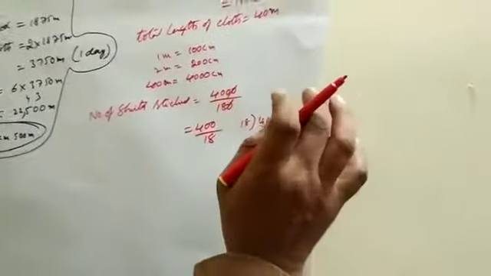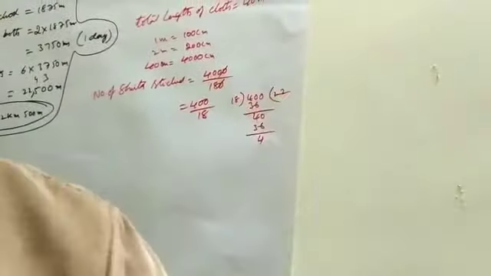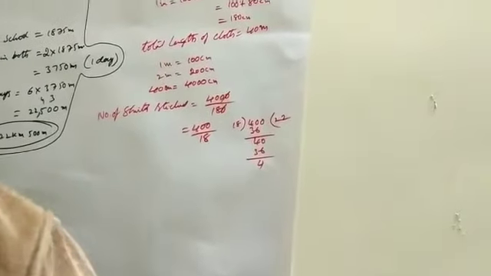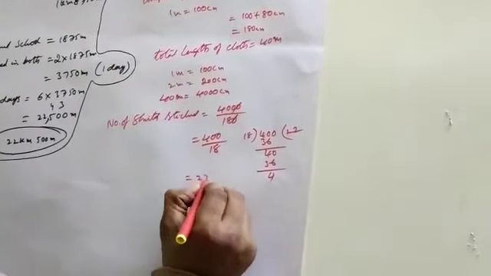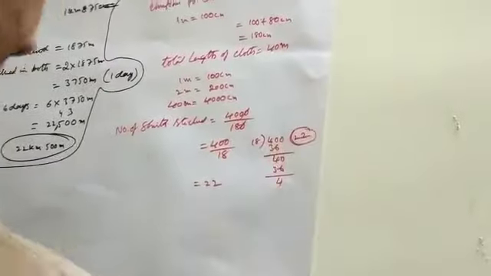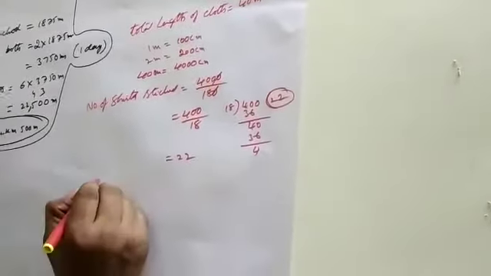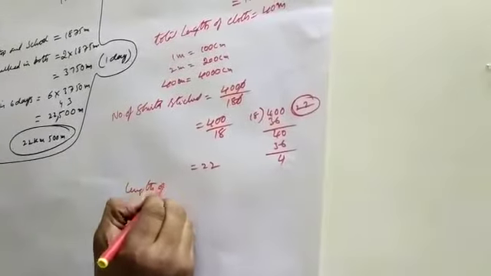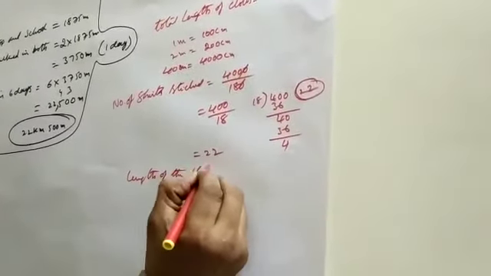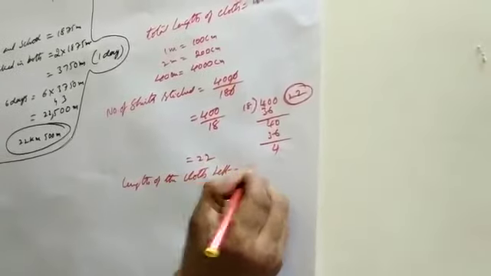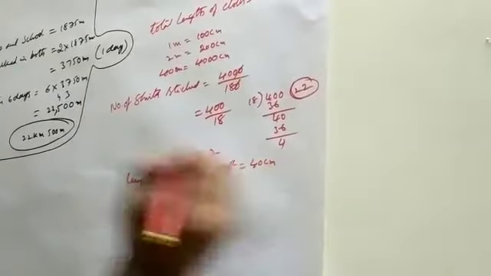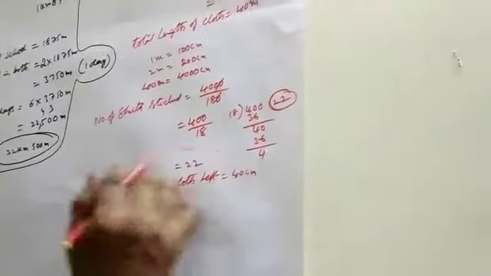Therefore 22 boys, so the number of shirts stitched is 22. What is the remaining? Remaining means length of the cloth left. The cloth left is 4, which means 40 centimeters.